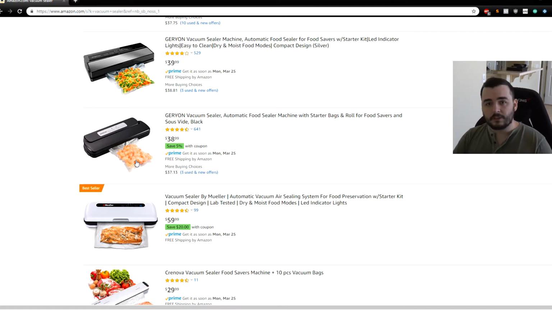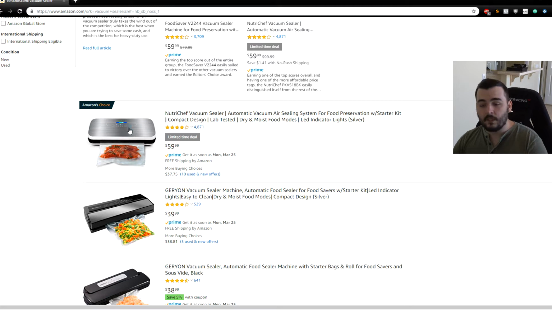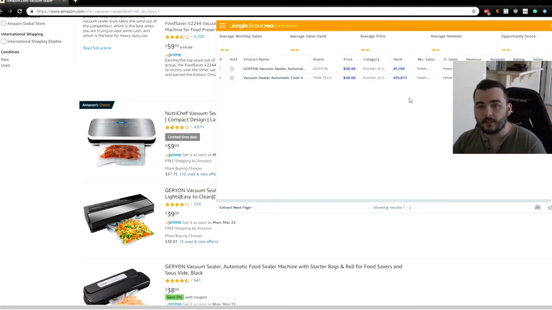So I want you guys to start separating the different products you're seeing on the front page. So this one would be a rounded rectangular design. This one would be a rectangular dark gray design. This one would be a rectangular rounded metal design. And what I want you to do here is after you start separating these out, hit your Helium 10, Viral Launch, Jungle Scout, whatever extension, and then take a look at the revenue.